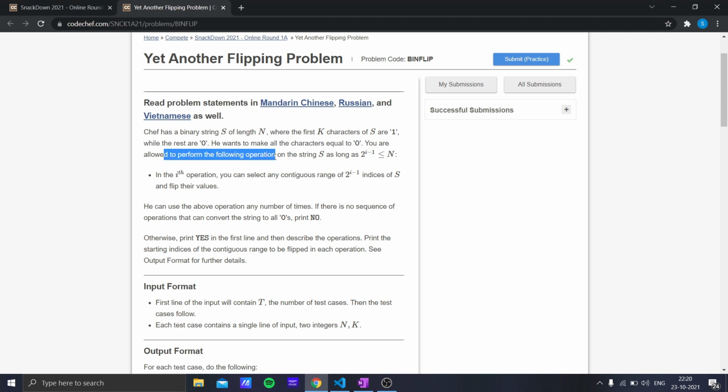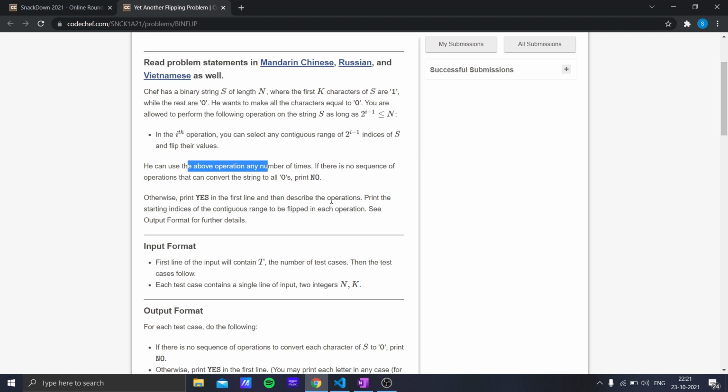You are allowed to perform the following operation on the string as long as 2^i - 1 is less than or equal to n. In the ith operation, we can select any contiguous range of 2^i - 1 indices, that is a subarray of size 2^i - 1 of s, and flip their values. He can use the above operation any number of times. If there is no sequence of operations that can convert the string to all 0, then he should print no, otherwise he should print yes in the first line and describe the operations in the consequent lines by printing the starting index of each of the operations.